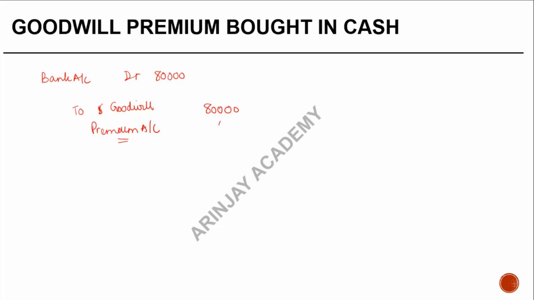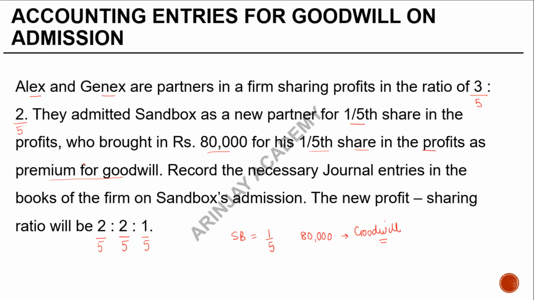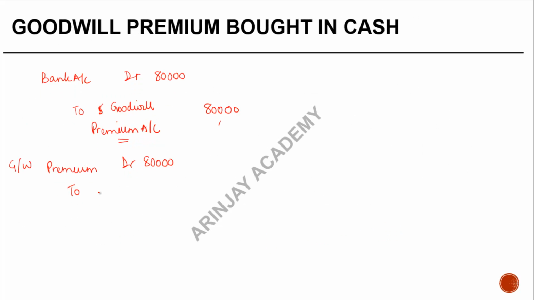This premium for goodwill account actually belongs to the old partners. So we will transfer this to the old partners' capital accounts. Okay, so goodwill premium account debit 80,000 to the existing partners. Who are the existing partners? Alex and Genix.